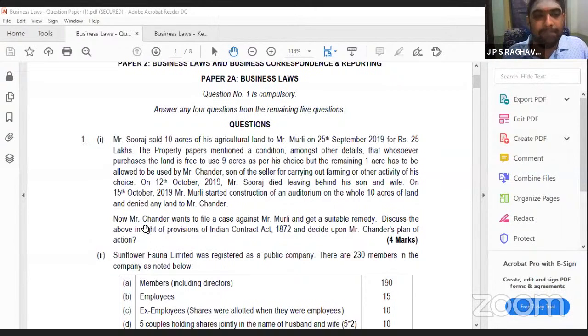So in this case, Mr. Chandar, who is the son of Mr. Suraj, can file a case against Mr. Murali. He can file a case because he has given the thing. Mr. Chandar need not give any consideration again separately for that. Even though Mr. Murali says, what is the consideration Mr. Chandar has given, there is no need to give any consideration from the side of Mr. Chandar. Whatever Mr. Suraj has given is the consideration on behalf of Mr. Chandar also. So he has accepted the condition also. So he can file a case and Murali has to pay the money.